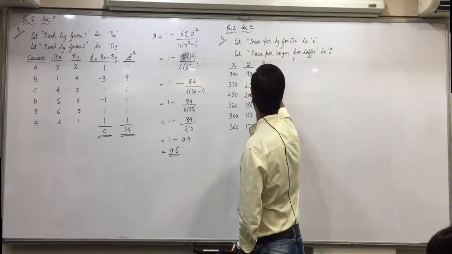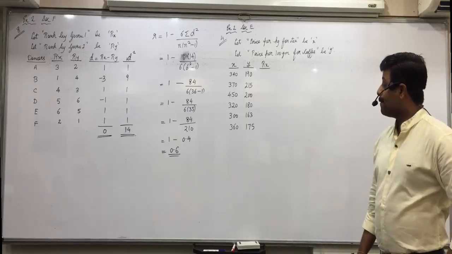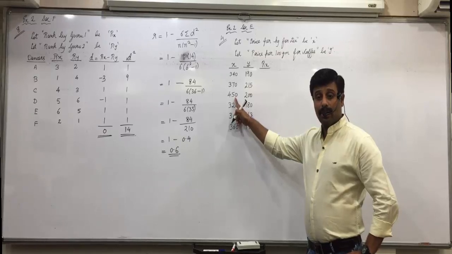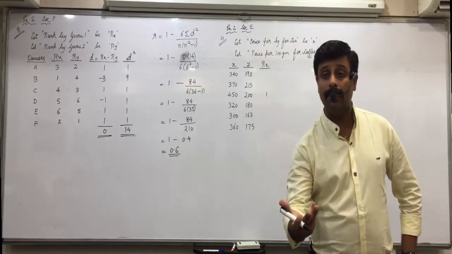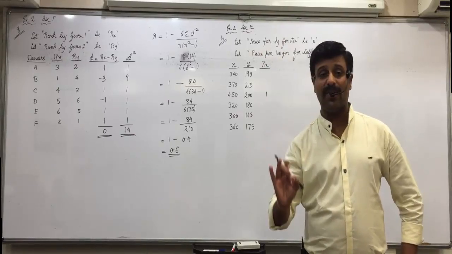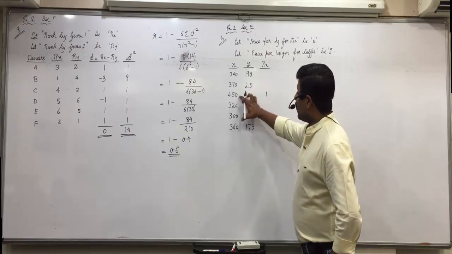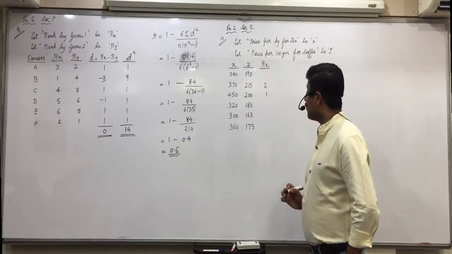Khushali, tell me the values of Rx. How will we assign ranks? All of you see here, is 450 the highest value or not? So you'll give it the first rank. Normally, as you get ranks in school, highest marks get the first rank. 450 is the highest value, so first rank. Got it? 370 is second. After 450, 370 is the next highest number, so second rank.